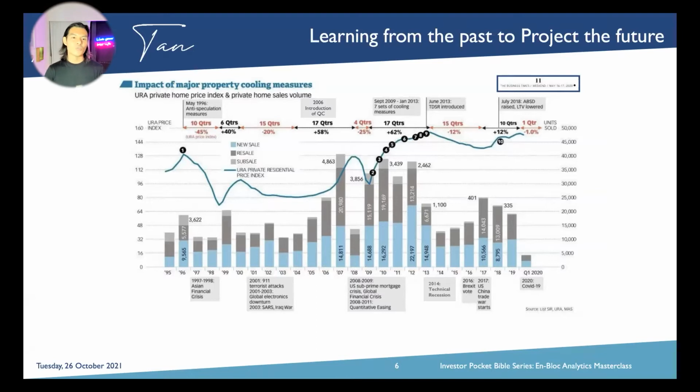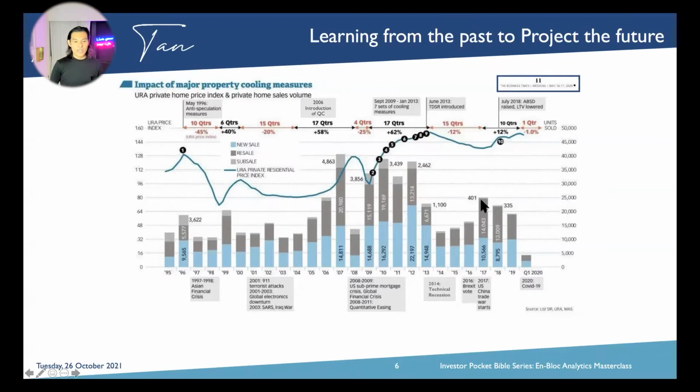We then talk about the three different tenures: freehold, 999, 99; the three different regions: core central region, rest of central region, outside central region; and then the development sizes as well, from 500 and below, 500 to 1,000, and 1,000 and beyond. That's where we get this wave that indicates the price indexes flowing throughout the chart. On the right side of the chart, from 0, 5, 10, 15,000, is the transaction volume measured. Light blue illustrates new homes, dark gray shows resale, and light gray shows sub-sale.